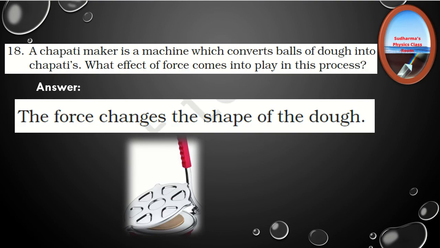These are the short answer questions, that means 1 mark answers from NCERT exemplar questions. So the first question is, a chapati maker is a machine which converts balls of dough into chapatis. What effect of force comes into play in this process?